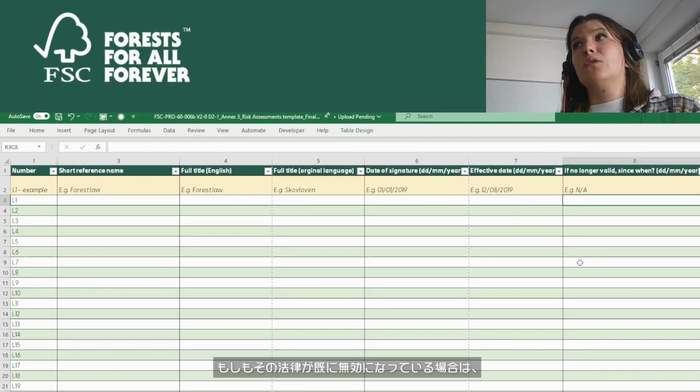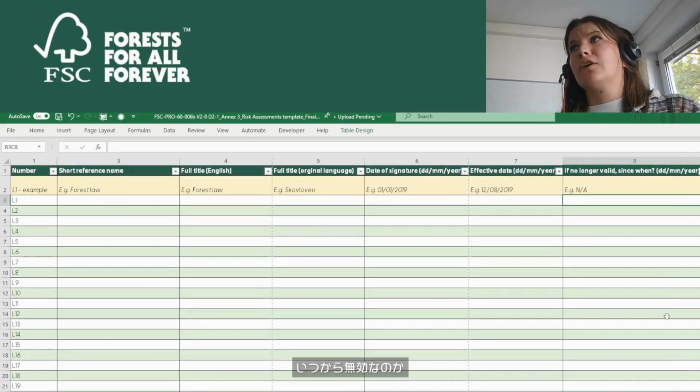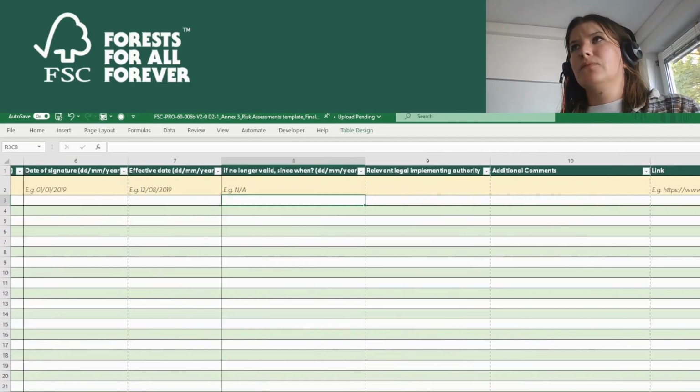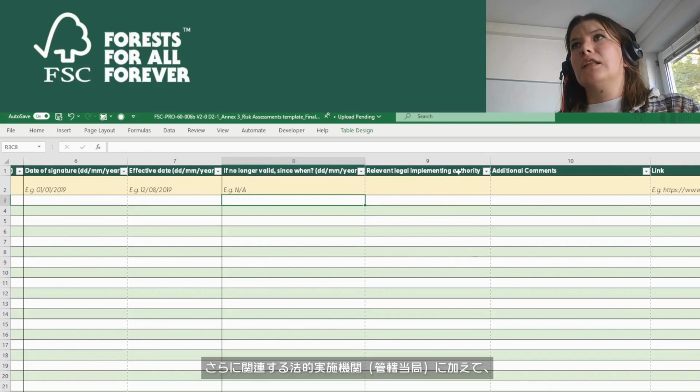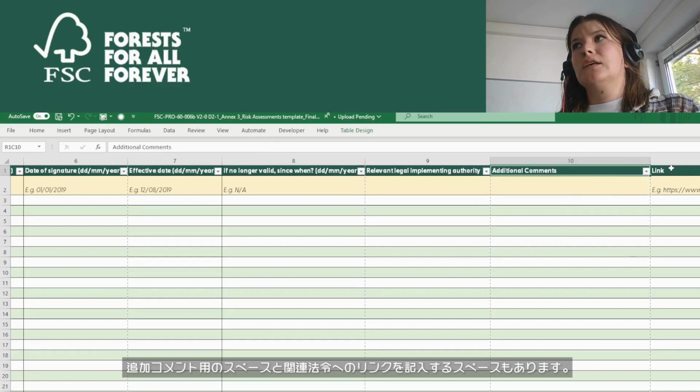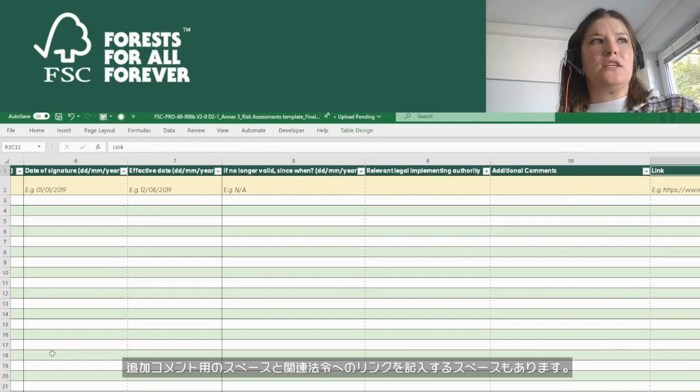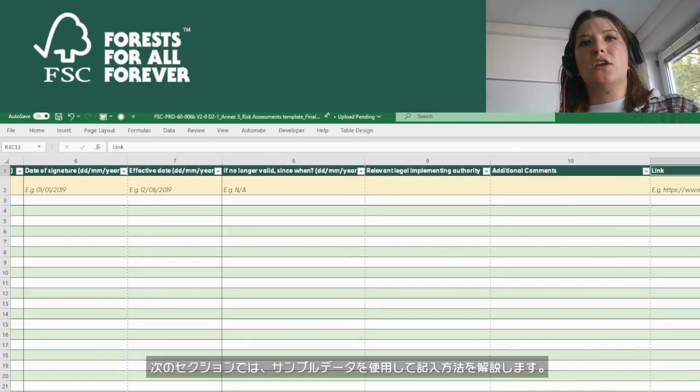If the legislation is no longer valid, indicate since when with a date here. There is also the relevant legal implementing authority, a space for additional comments, and a link to the relevant legislation. In the next section, I'll show you how to fill in this sheet using example data.